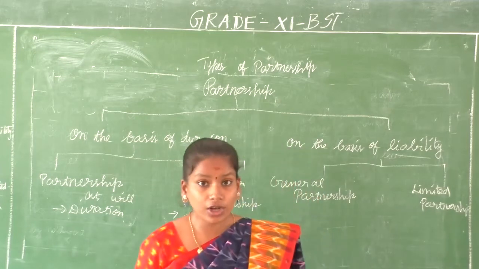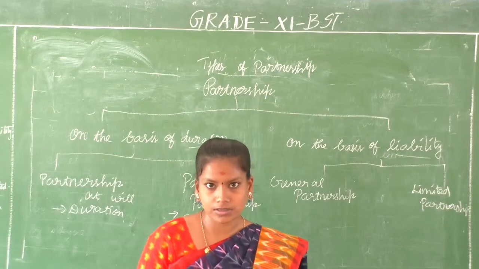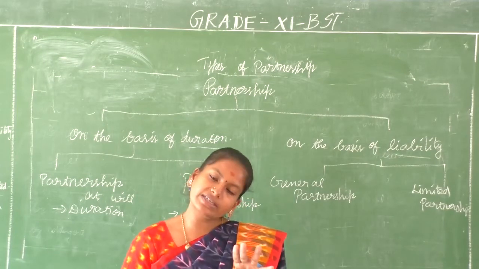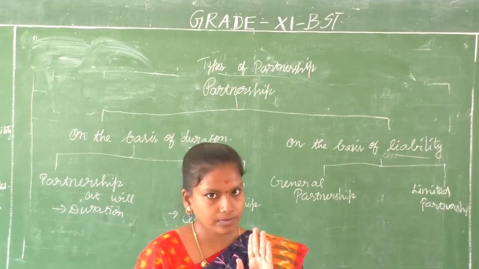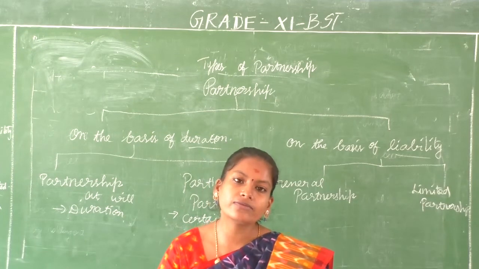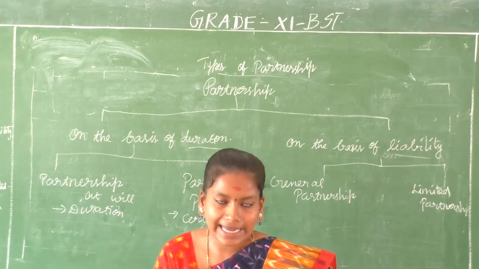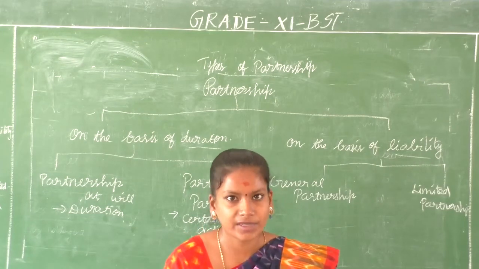So particular partnership means what? For a particular purpose, for completion of an activity only they will come together. That is called particular partnership. Clear? Once that activity or purpose is attained, the partnership comes to an end, it is dissolved, it expires.